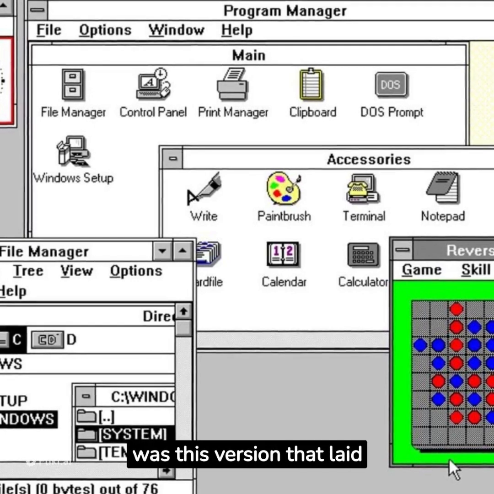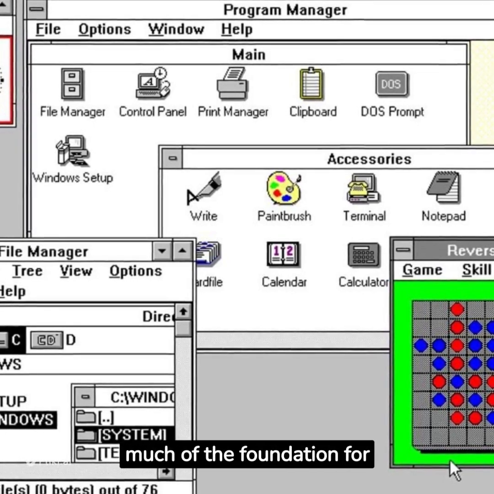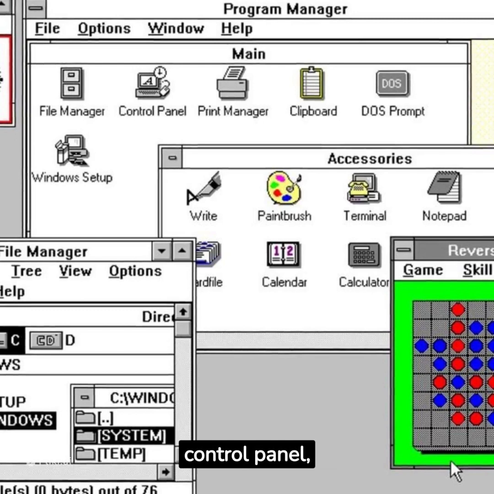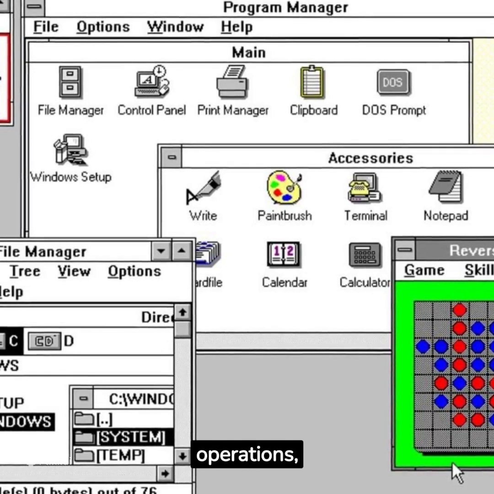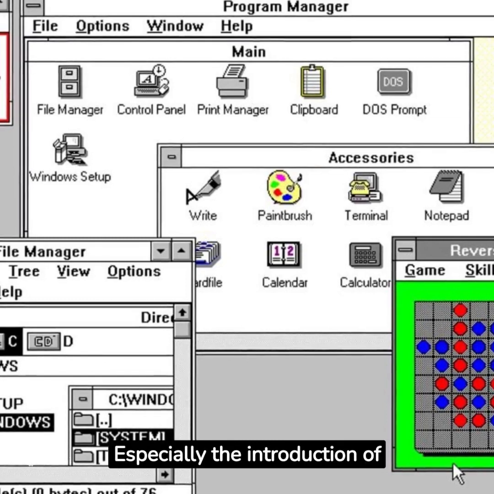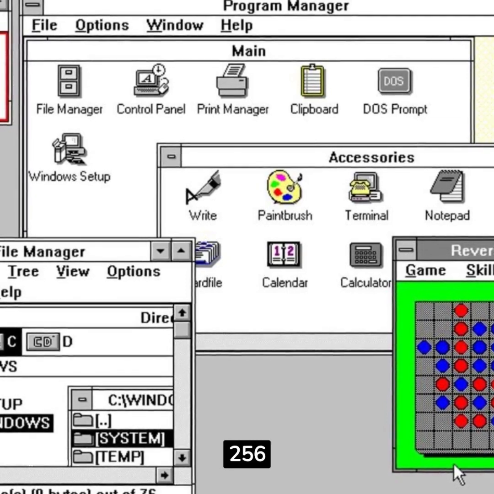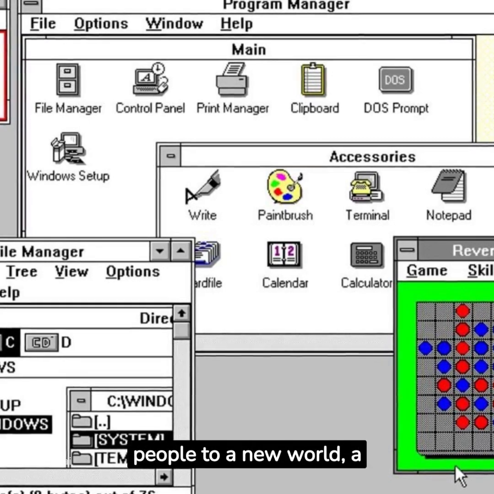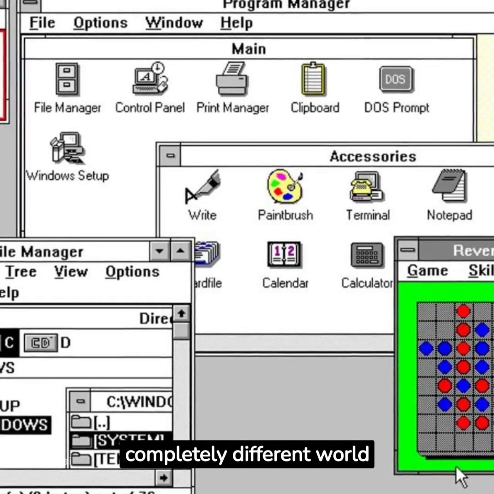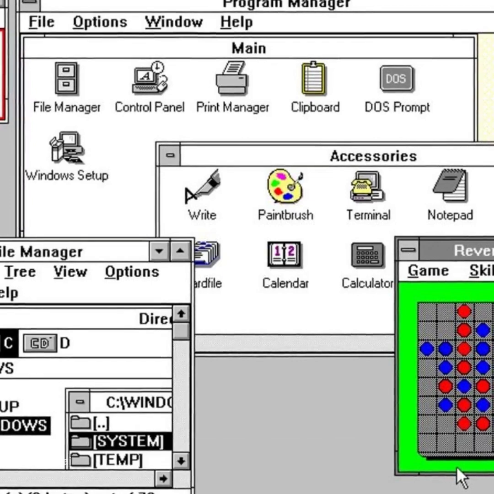But it was this version that laid much of the foundation for future Windows: the control panel, menus, windowed operations, multitasking. Especially the introduction of 256 colors and the mouse directly introduced people to a new world, a completely different world from the previous DOS.